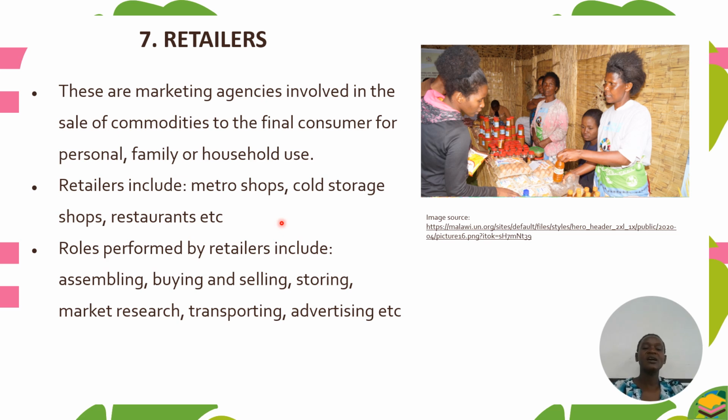So these ones, they will sell one item. It's possible to sell just one item to a customer. So what are the roles these retailers will perform? Retailers will perform the following roles: assembling, they buy and sell. They'll buy the products from the wholesaler, then sell the product to the final consumer.